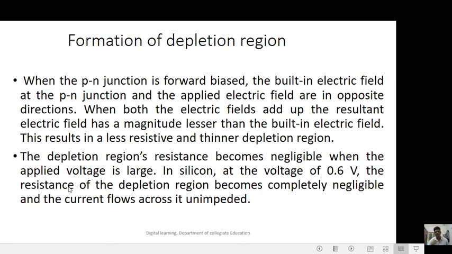When the PN junction is forward biased, the built-in electric field at the PN junction and the applied electric field are in opposite directions. When both the electric fields add up, the resultant electric field has a magnitude lesser than the built-in electric field. This results in a less resistive and thinner depletion region. The depletion region's resistance becomes negligible when the applied voltage is large. In silicon, at the voltage of 0.6 volts, the resistance of the depletion region becomes completely negligible and the current flows across it unimpeded.